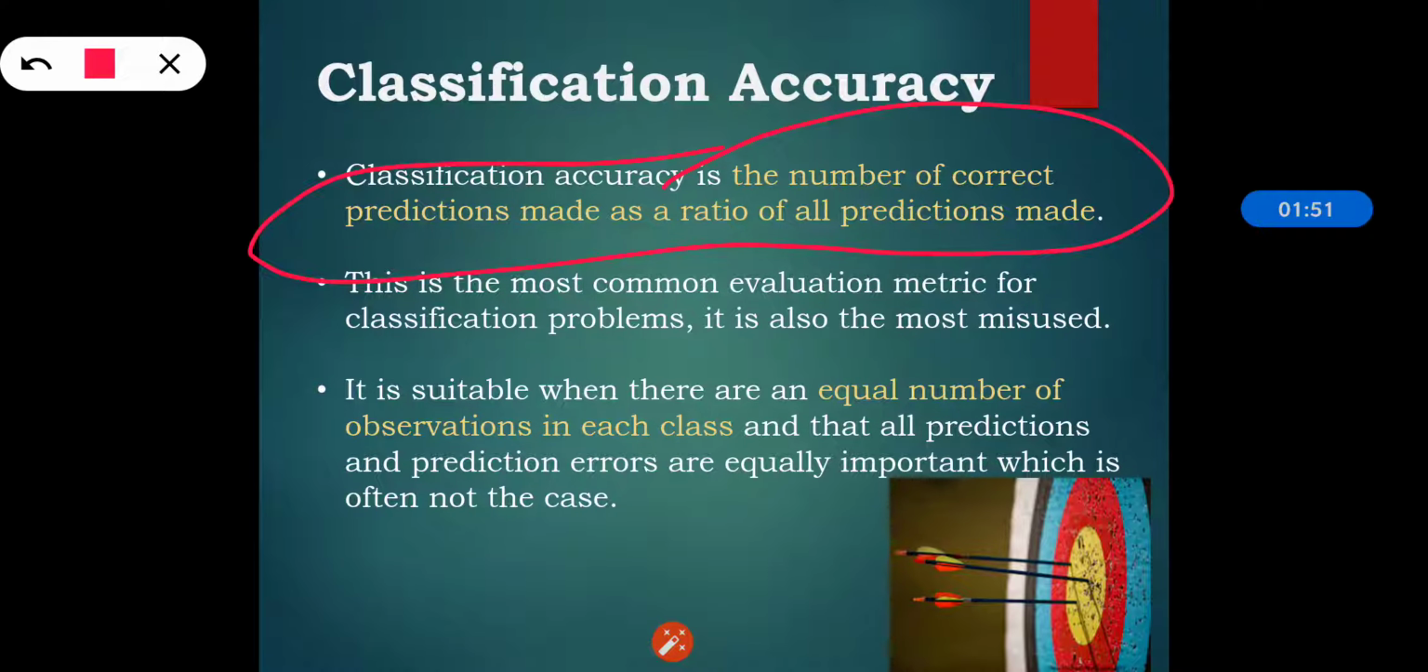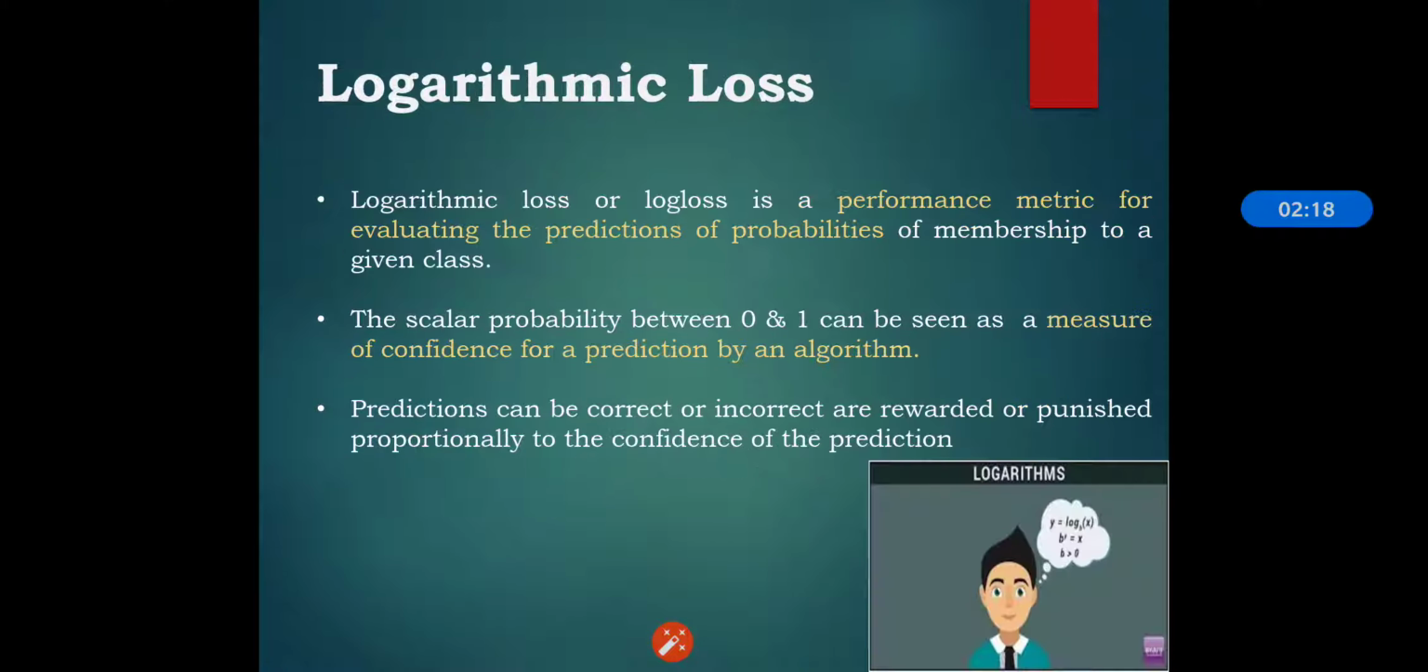It is also the most misused, we can say. It is suitable when there are an equal number of observations in each class, and that the predictions and errors are equally important, which is not often the case. So the classification accuracy is suitable when we are having an equal number of observations in each class. At that time it is used in a very good way. So that is the first metric.